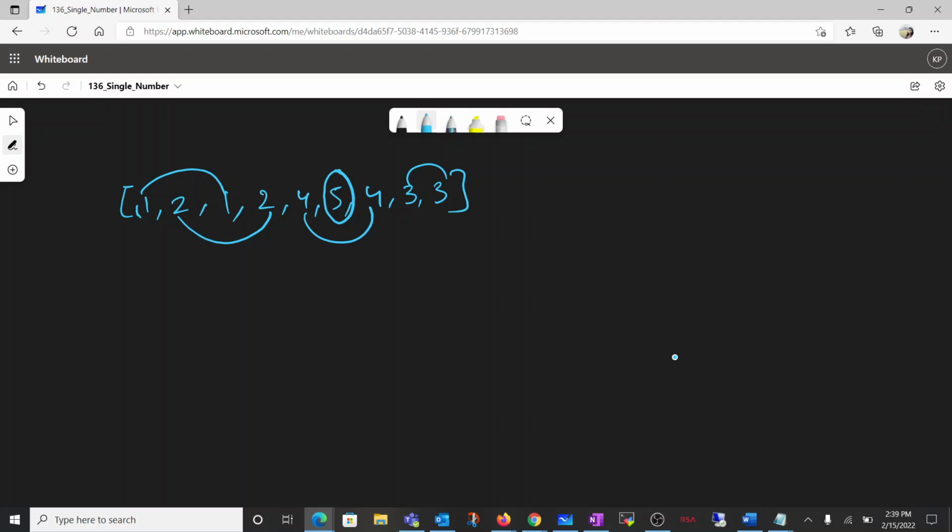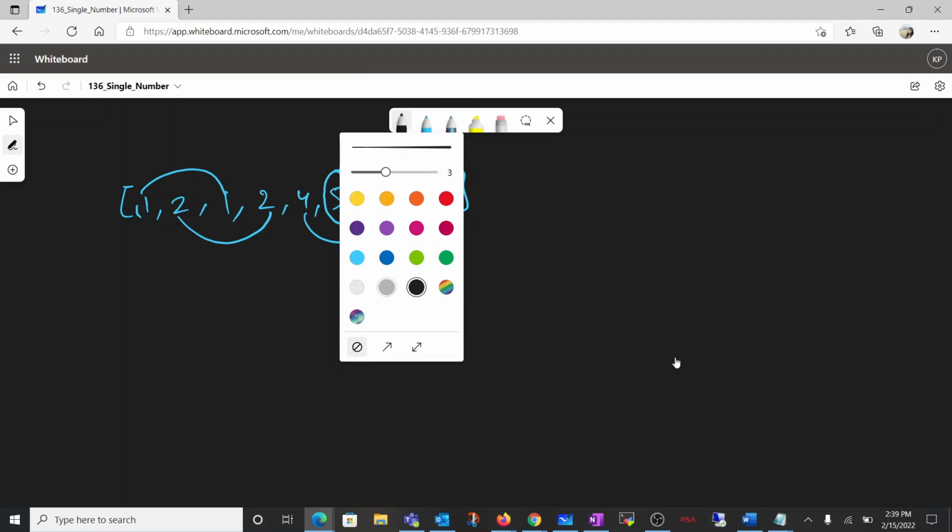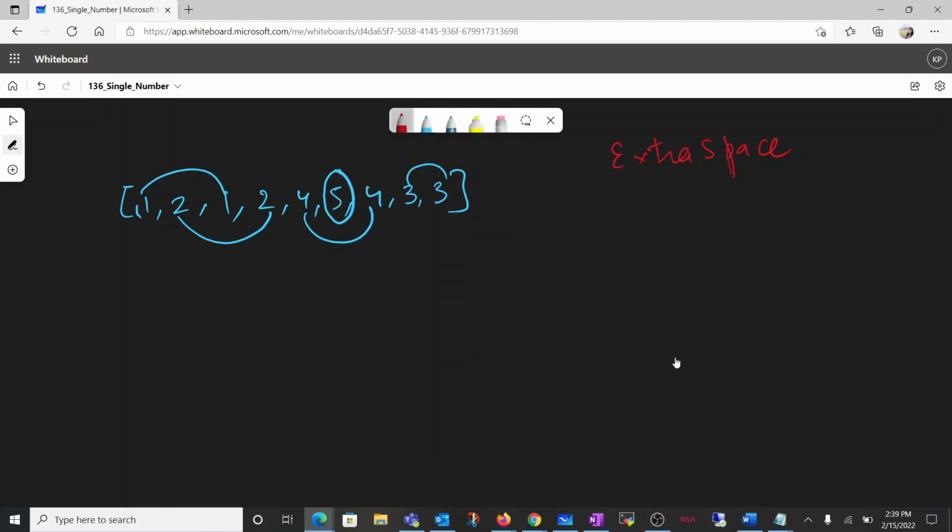All are in pairs. So for this, if we think about some brute force, then it would be simply that we could use some extra space, right? Means while using this extra space, how can we do that?